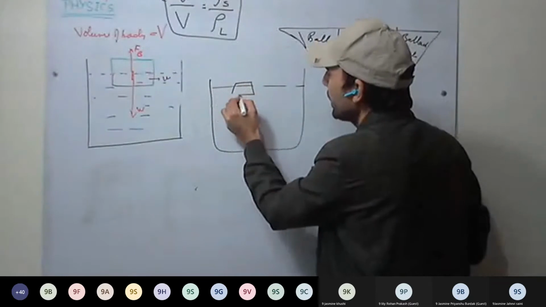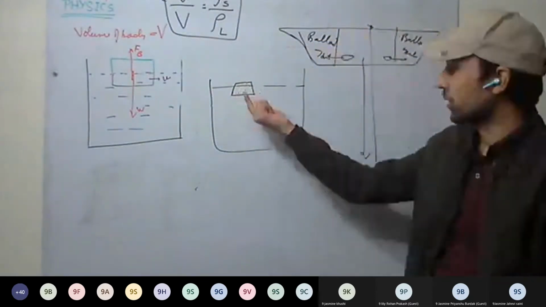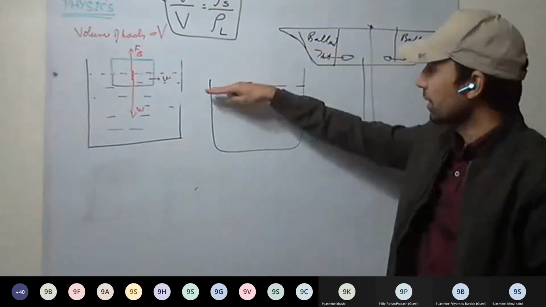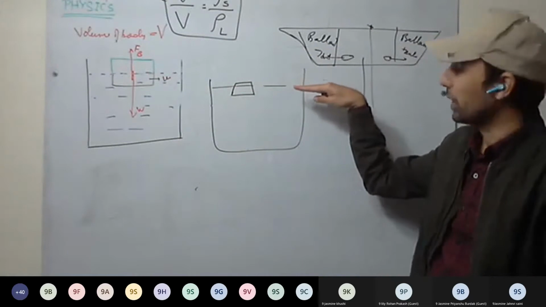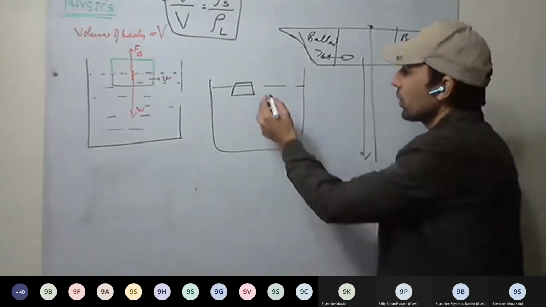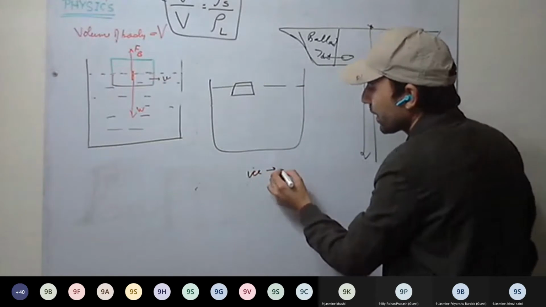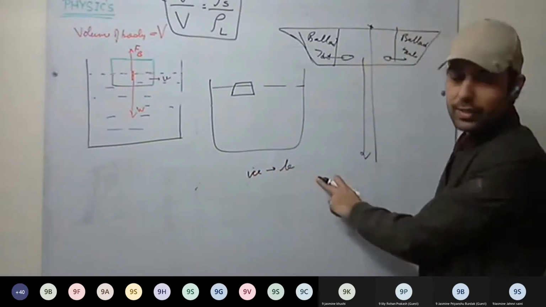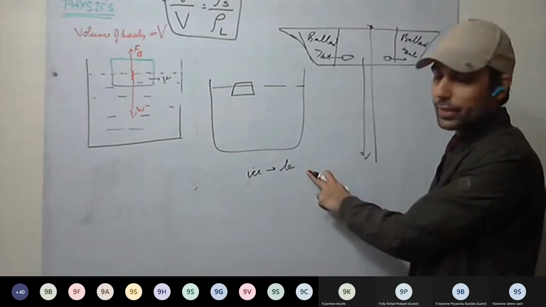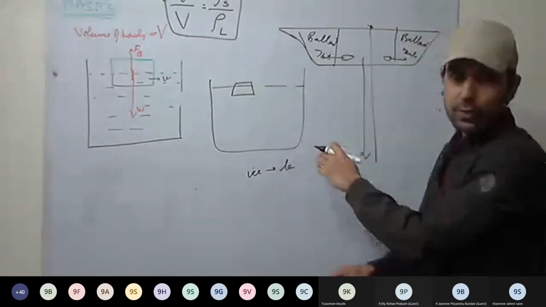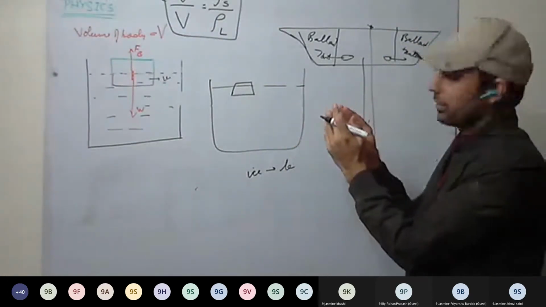So ice, we have already seen, only 10% is above the surface. But when it melts, the level doesn't change. Why? It is because ice is less dense as compared to water. So as it melts, it is converting into water, so it is becoming more dense.